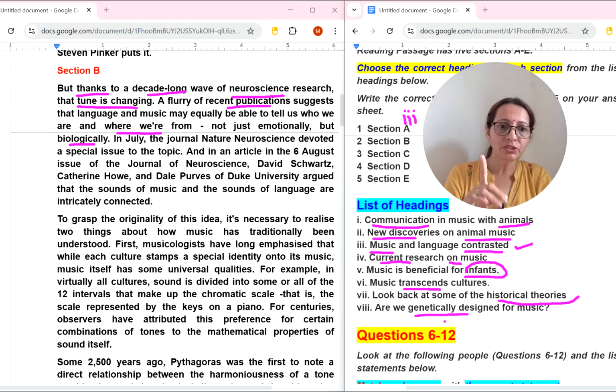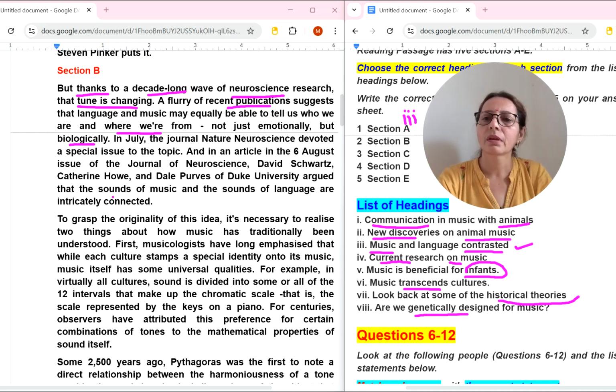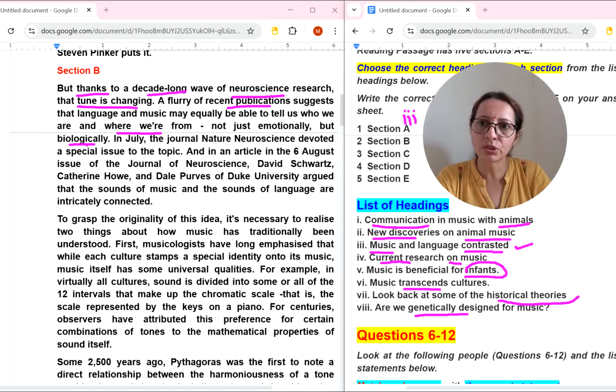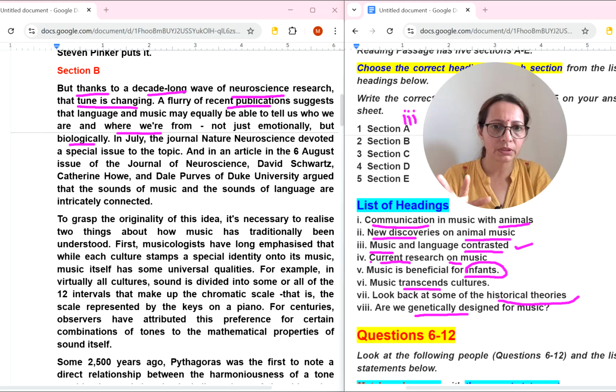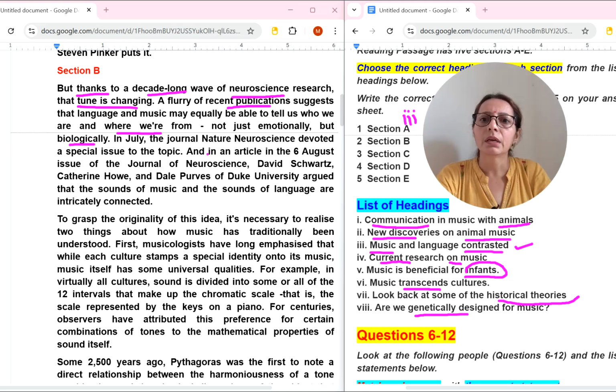Biologically: are we genetically designed for music? So biological is also related to genetically, and research is also there: decade-long research, recent publications suggest. Let's read it further. So there is a confusion between options four and eight also. In an article in July, the journal Nature Neuroscience devoted a special issue to the topic, and in an article, a person's name, David, is there.